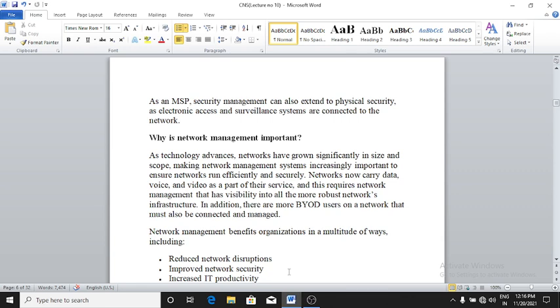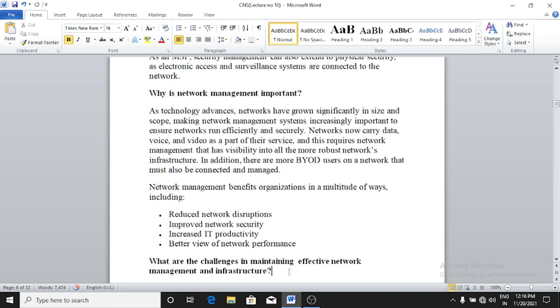Okay, then why is network management important? As technology advances, networks have grown significantly in size and scope, making network management systems increasingly important to ensure networks run efficiently and securely. Networks now carry data, voice, and video as a part of their service, right? And this requires network management that has visibility into a more robust network infrastructure.